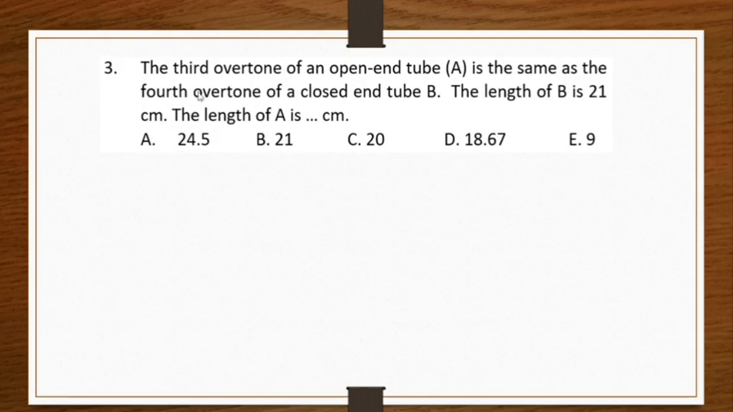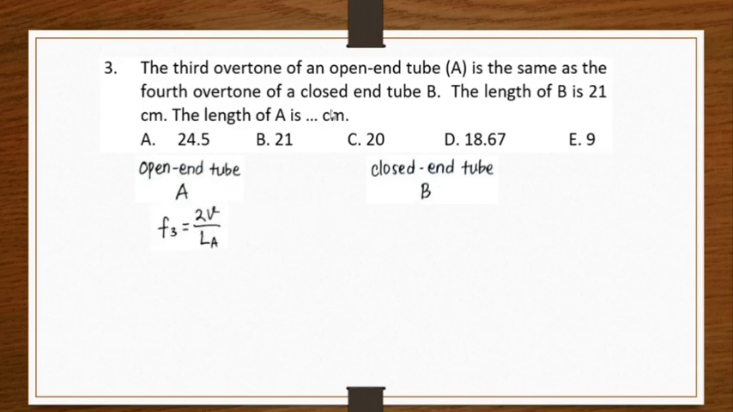Number 3, the third overtone of an open-end tube A is the same as the fourth overtone of a closed-end tube B. So we have the open-end tube air column, which we call A, and the closed-end tube air column, which we call B. And we have the third overtone, F3. It is equal to 2V over the length of A. And for the closed-end tube, the fourth overtone will be F4. It is equal to 9V over 4 times the length of B.